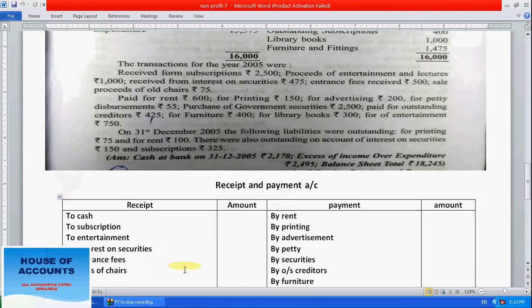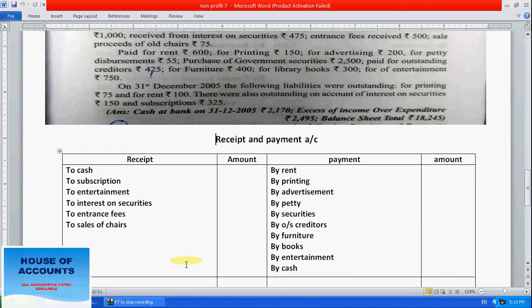What we have to do first is prepare a receipt and payment account. This is also known as the cash book.